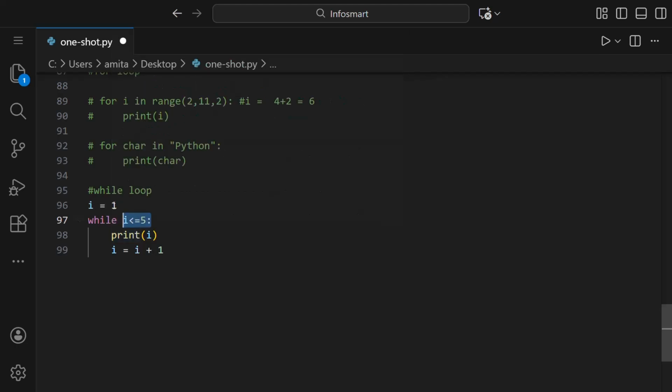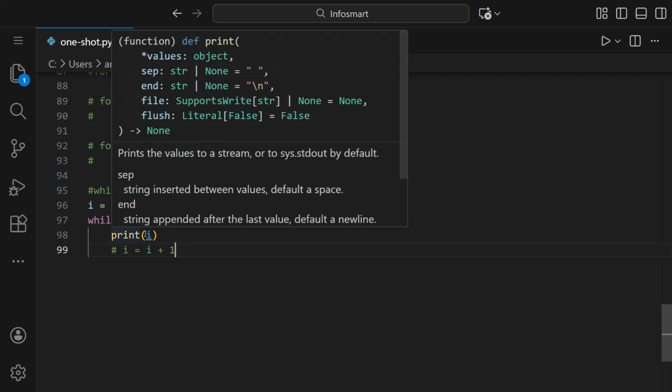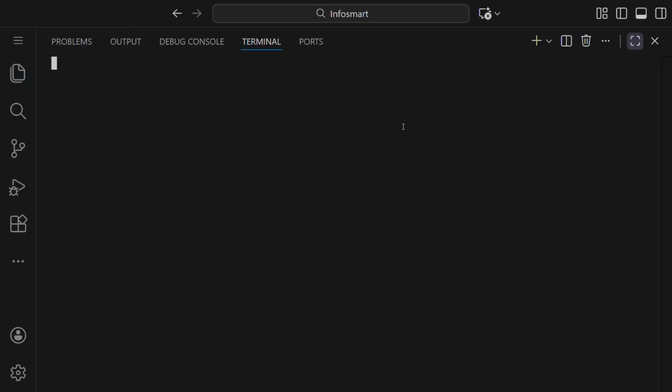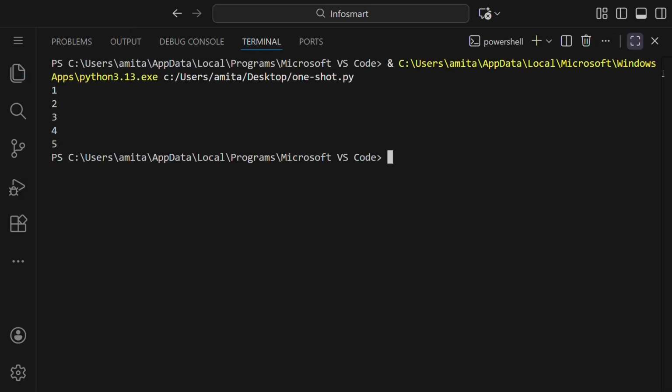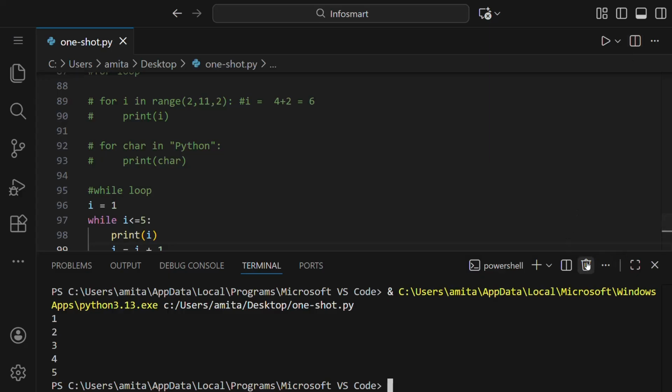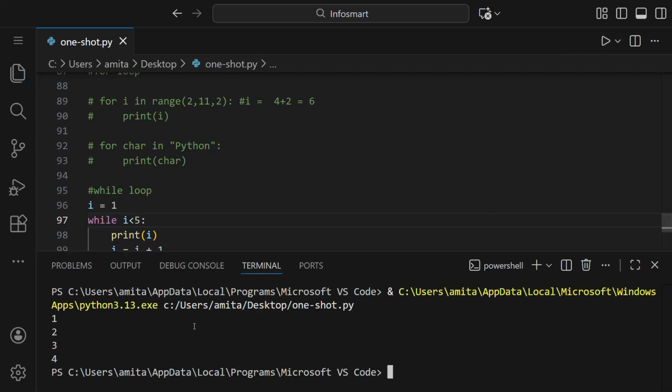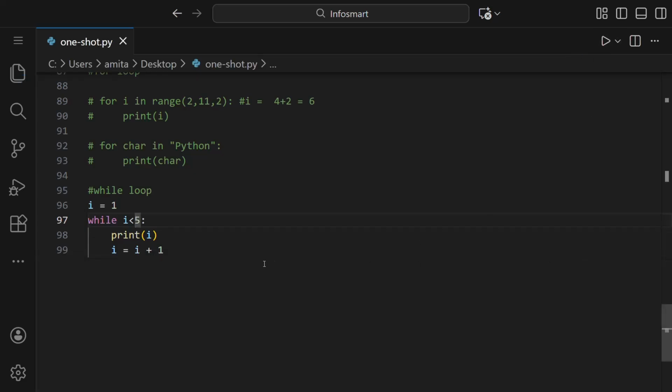So when i is equal to 1 and we haven't written this, what happened was i is 1, so it is less than 5, and it was printing again and again. But we want to print from 1 to 5, and that's why we need to increase the value of i by 1. In this way, we get 1 to 5. Now, if you want it to be 1 to 4, you can just write i is less than 5. And here you can see we got 1 to 4.